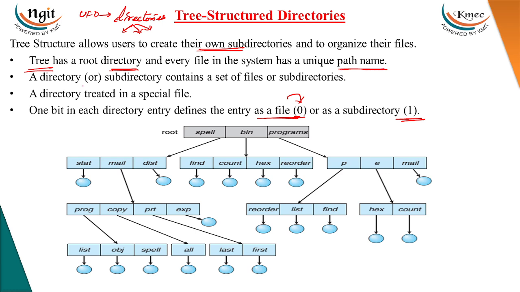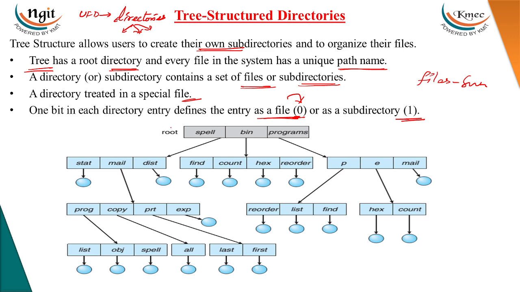A directory or subdirectory contains a set of files and subdirectories. Okay, this directory is treated as a special file. If it is 0, it is a file, and if it is 1, it is a subdirectory.